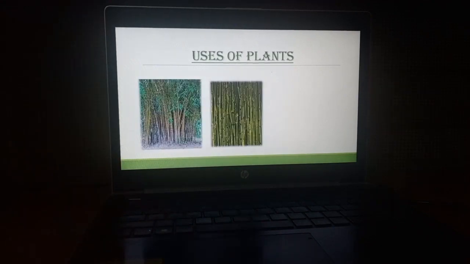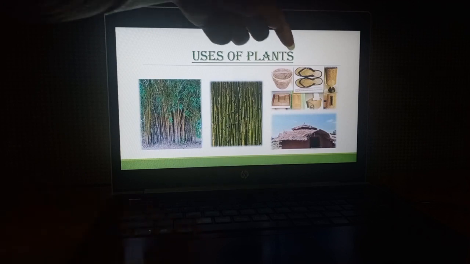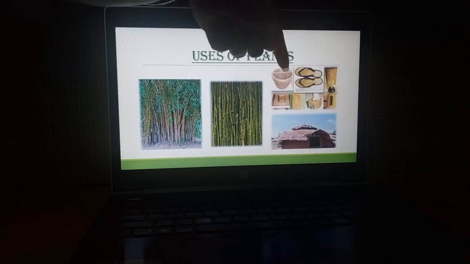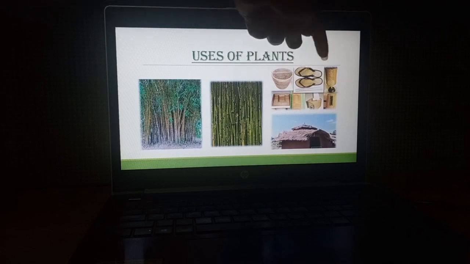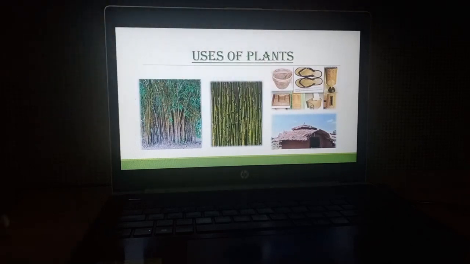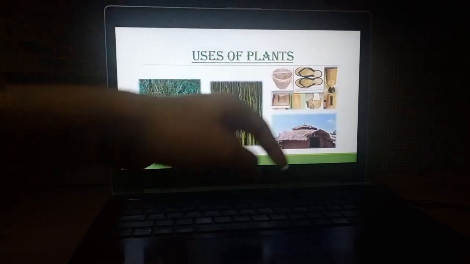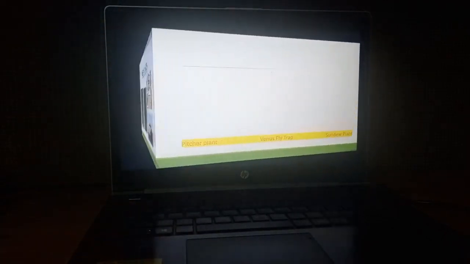Then I gave you many examples of how plants are useful for us. We get food from the plants, that is very important. We get oxygen from the plants. Then from different types of plants like bamboo plant, jute plant, we make many products like rope, baskets, slippers, various decorative household items, various utensils for our kitchen. And in the rural area, its husk is used as a roof of huts.